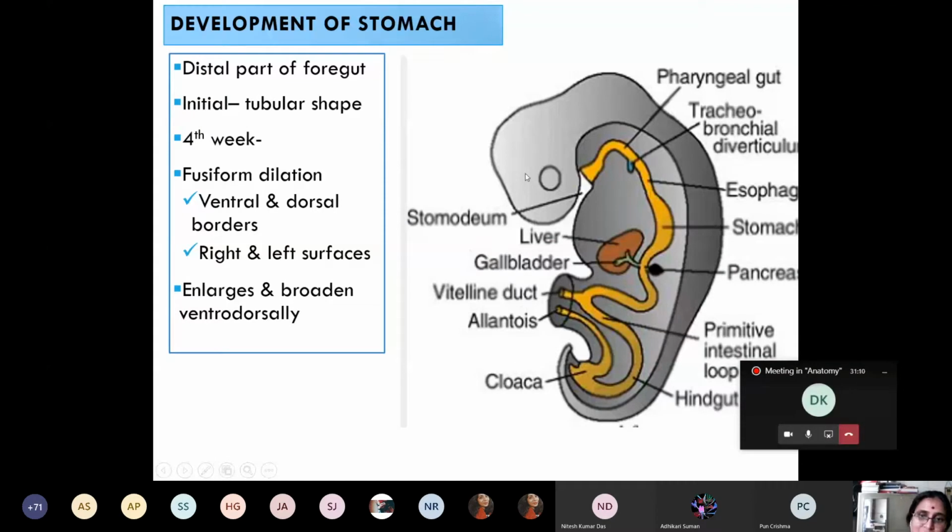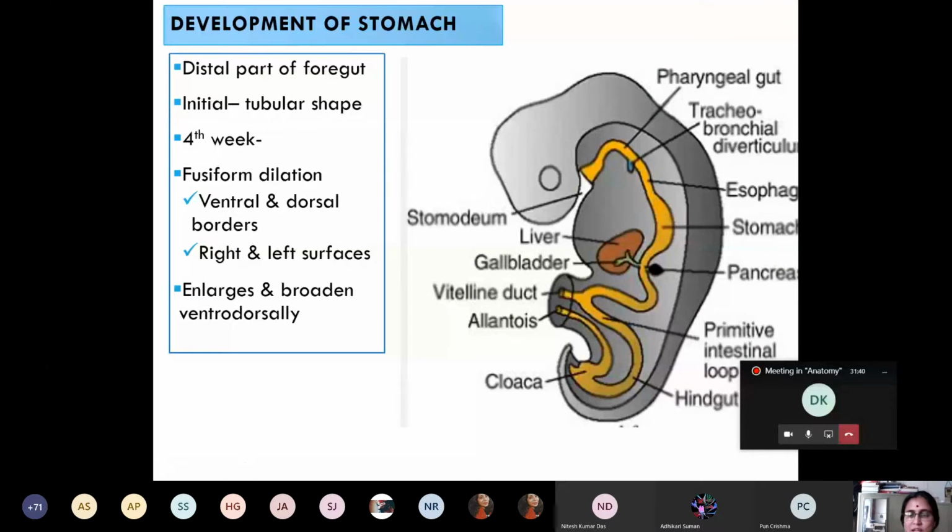This is the ventral aspect of the embryo. This is the dorsal aspect of the embryo. This is the cranial aspect of the embryo. This is the caudal aspect. So it consists of this fusiform dilatation of the stomach. The developing stomach comprises a ventral border. In the embryo, we don't say anterior border, we say ventral border. This is the posterior border. On the left side, the left surface. On the right side, the right surface.